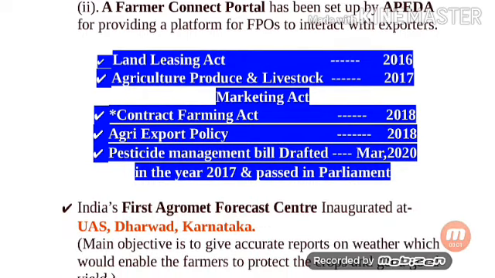Next are some acts and the years when they were launched. Land Leasing Act was launched in 2016. Next, Agriculture, Produce and Livestock Marketing Act was launched in 2017. Contract Farming Act was launched in 2018. Agri-Export Policy was launched in 2018. Pesticide Management Bill was drafted in the year 2017 and passed in Parliament in March 2020.